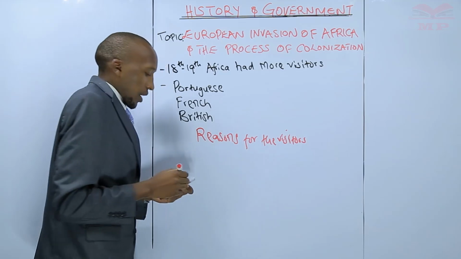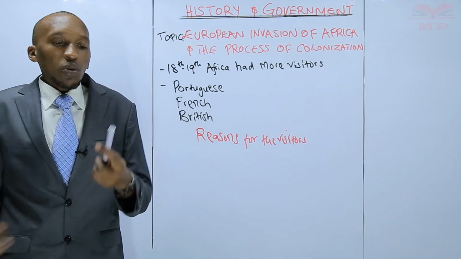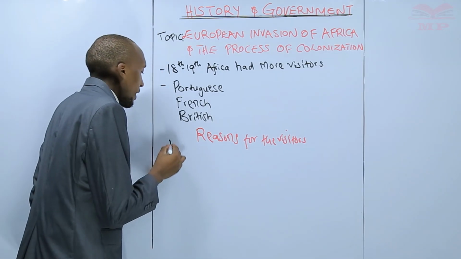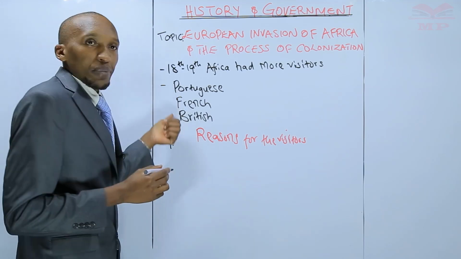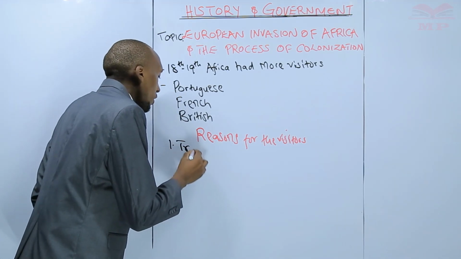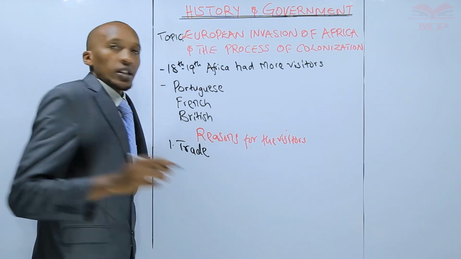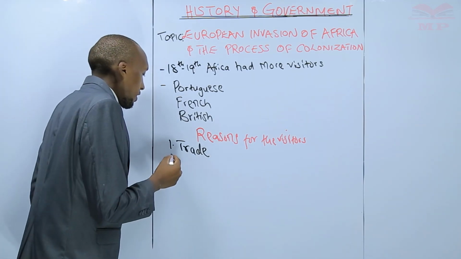Reasons for the coming of the visitors. The basic one, or the most important one, that encouraged especially the Europeans, is that they came for the purposes of trade. They wanted to trade. That is the first reason.